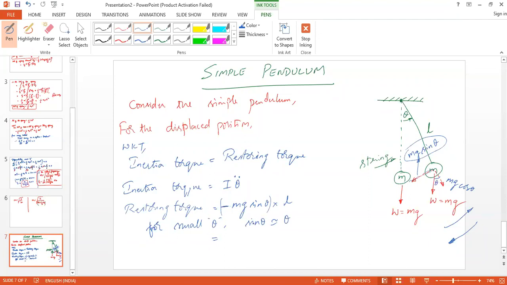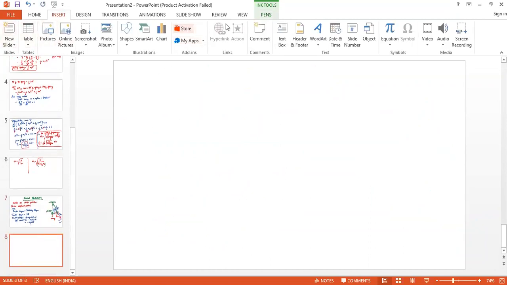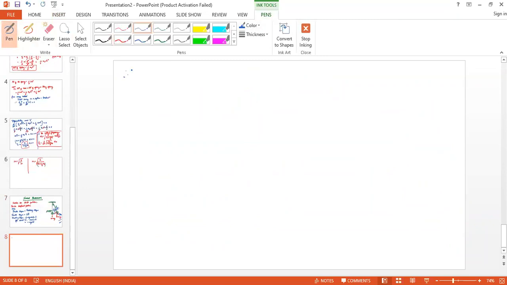Therefore the restoring torque will be equal to minus mgL theta, and therefore I theta double dot equals minus mgL theta, or I theta double dot plus mgL theta equals 0.